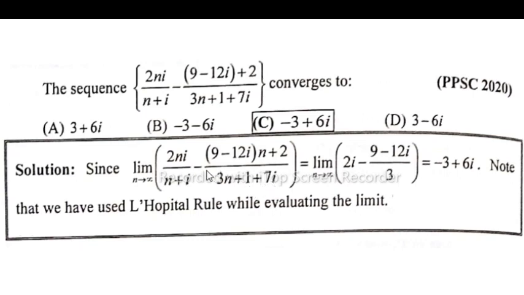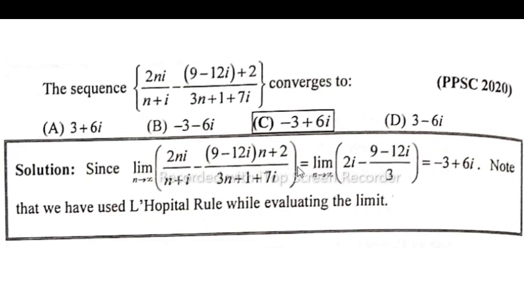First of all, take n common, so n into 2 iota divided by denominator common n, so n into 1 plus iota divided by n, so numerator and denominator n cancel. Similarly, next take n common in the denominator, so n into 3 plus 1 divided by n plus 7 divided by n iota, so numerator and denominator n cancel. Now apply n equals infinity.